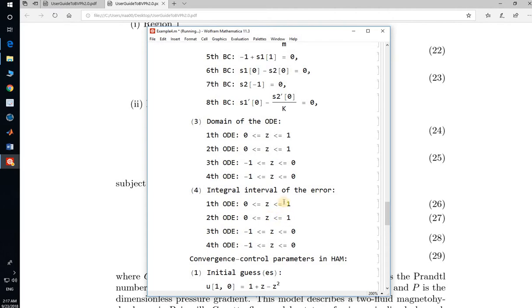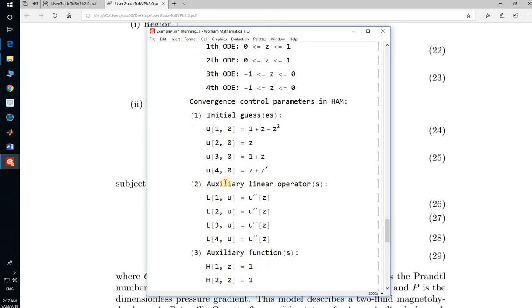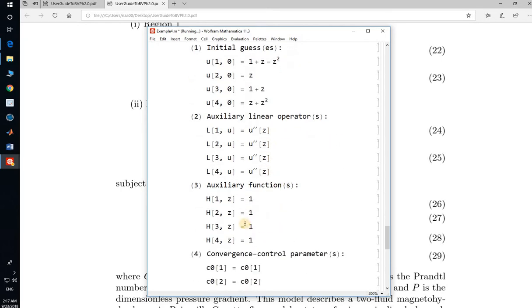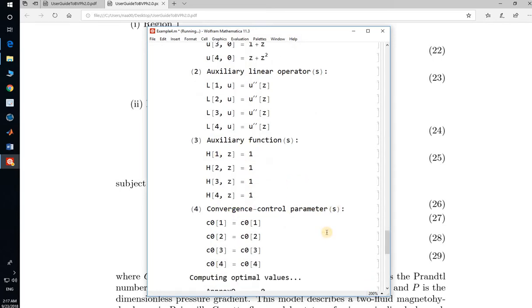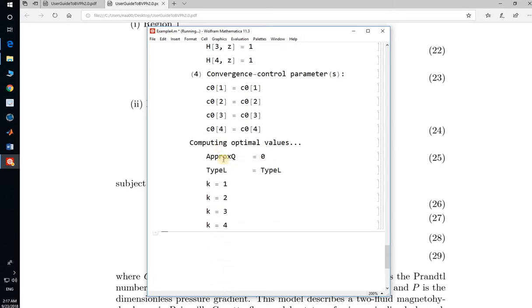After that, the interval of the error is this one. The convergence control parameter in HAM is this one. These are the convergence control parameters, and these are our initial guesses. After that, the auxiliary linear operators. This is the auxiliary linear operator and auxiliary function. Here we choose the auxiliary function to be 1. The convergence control parameter is this one, and we are computing optimal values. This is going to be computed for the values of k 1, 2, 3, and 4.